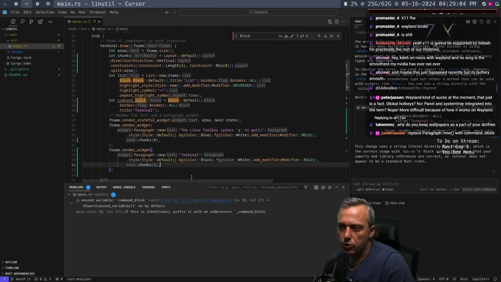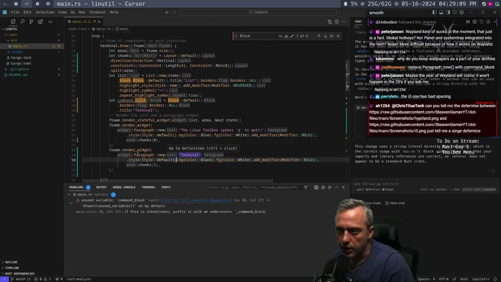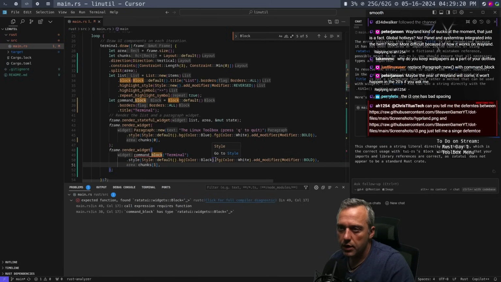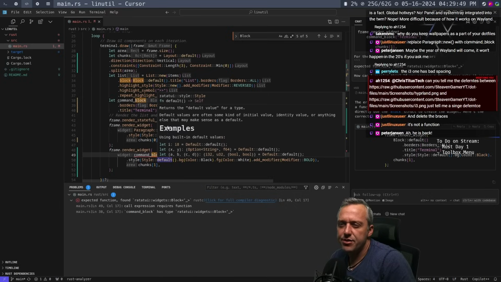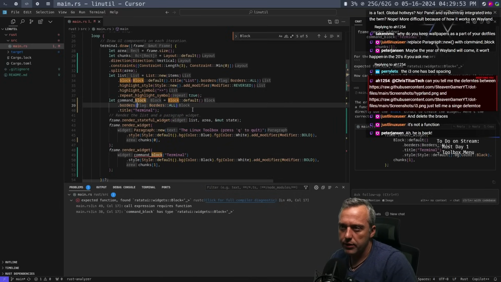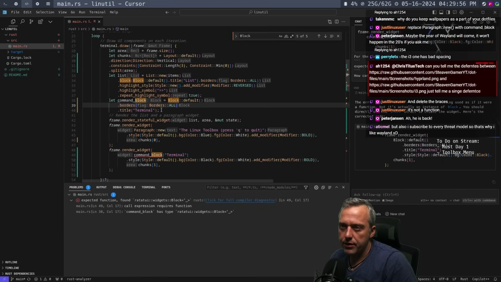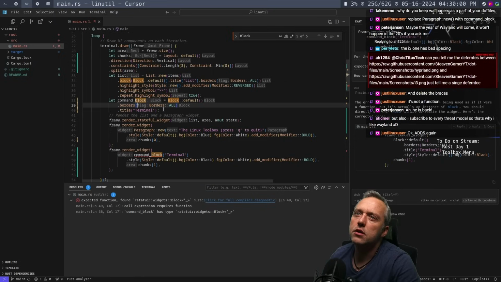Replace paragraph new with the... Okay. Yes. I see what you're getting at. It's not quite right, but I see it. I don't know that I need to even specify this command up here. I think the command block in this instance, but how are we going to reference it? And delete the braces.